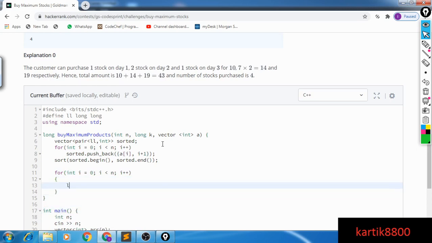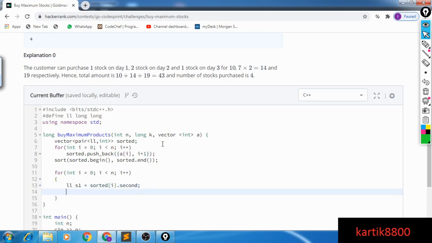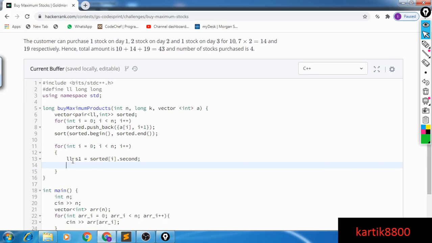Now what is the number of stocks that I'm going to buy? There are two possibilities, right? I am going to buy as many stocks as possible on that particular day, or I'm going to be limited by the money I have in hand. So if I'm going to buy the maximum number of stocks, that is going to be S1, option number 1 available to me, and I'll say sorted at I dot second, right? That tells me the maximum number of stocks I could buy on this particular day. And the other option is